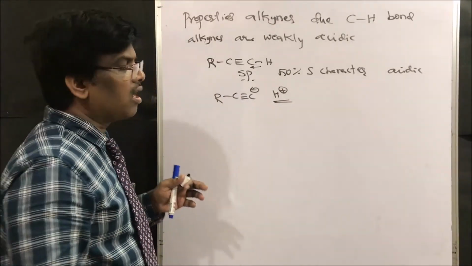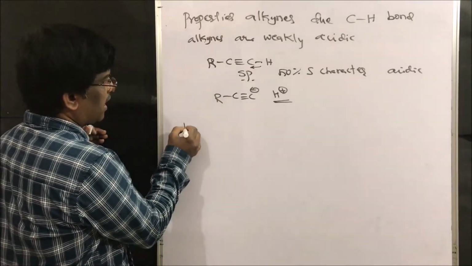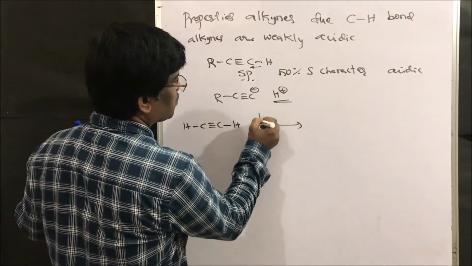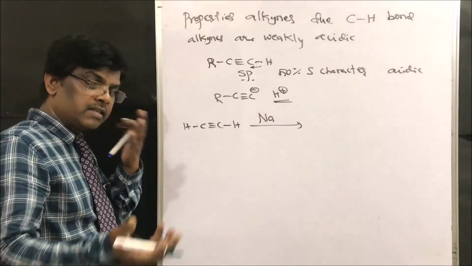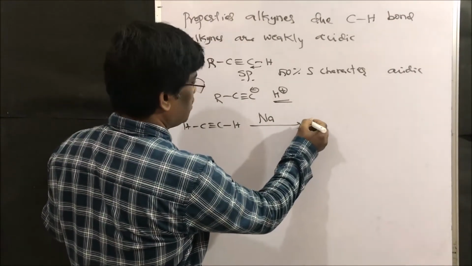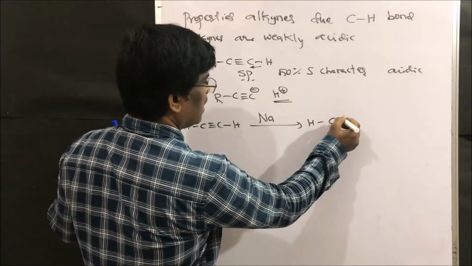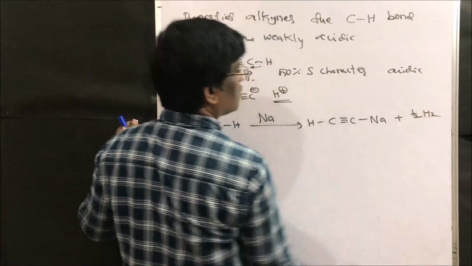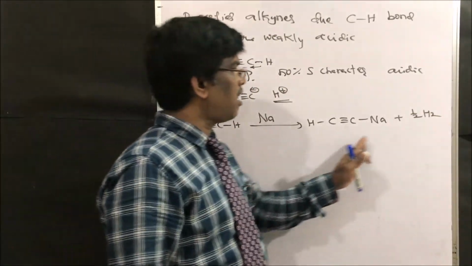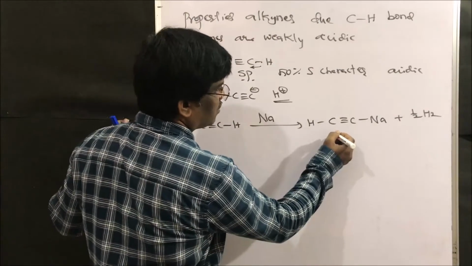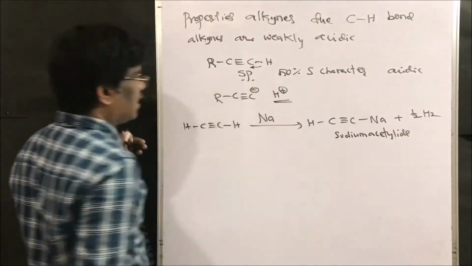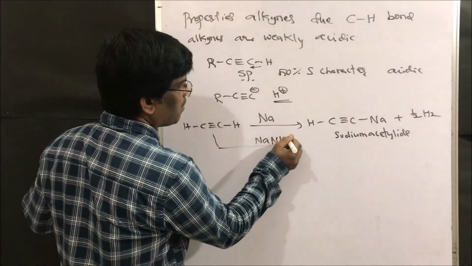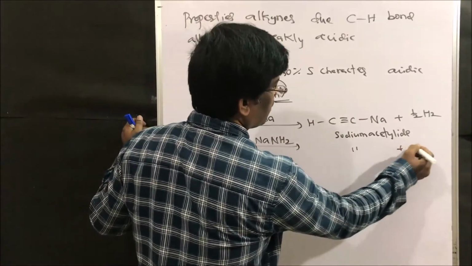So this is how it is going to form H plus ions. Under a strong base, for example, H, triple bond, C, hydrogen in presence of sodium. Sodium is a strong base. So sodium metal, I can use, gives H, C, triple bond, C, sodium plus hydrogen. This is sodium acetylide. Or I can use sodium amide; I am going to get this sodium acetylide plus ammonia.